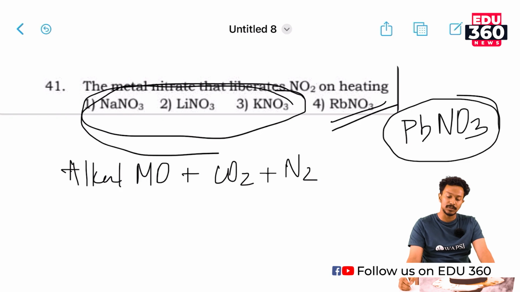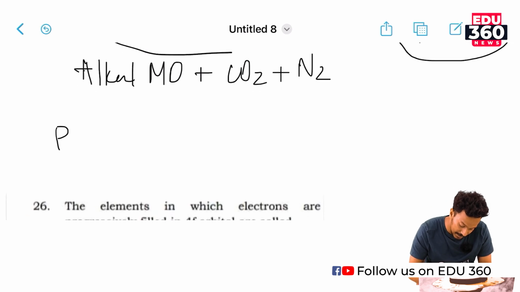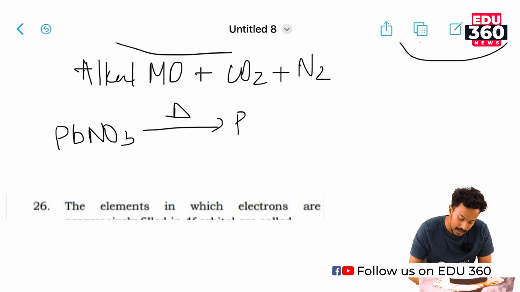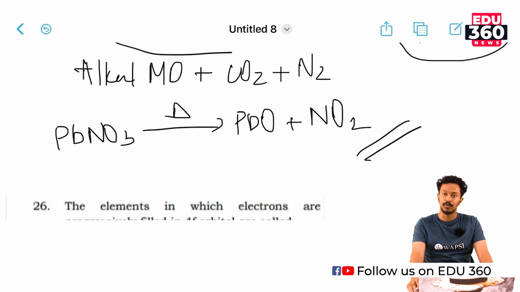For this, the correct option is lead nitrate, which on heating gives lead oxide and nitrogen dioxide. The correct option is option number 4, lead nitrate.